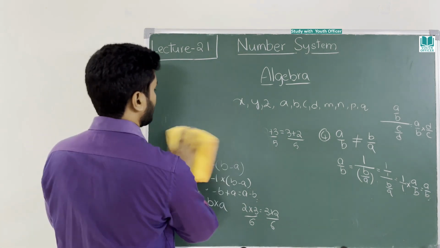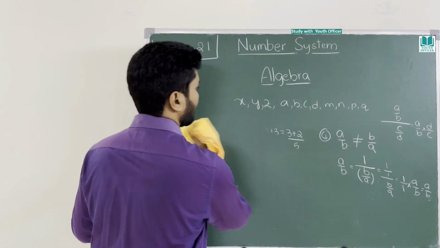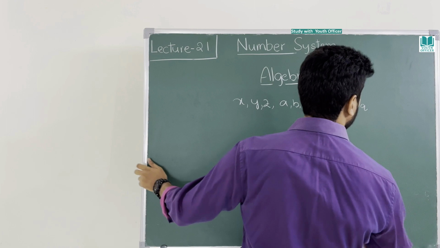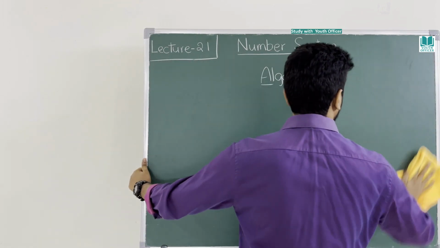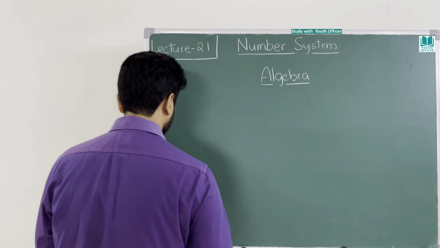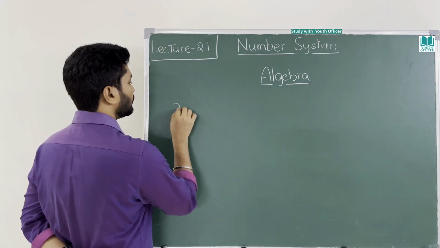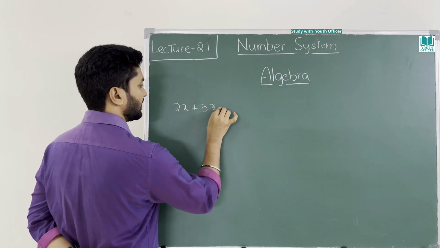Okay. Now, where will we go? I will teach you some concepts using these unknowns. How do I use the unknowns? You know 2x plus 5x.